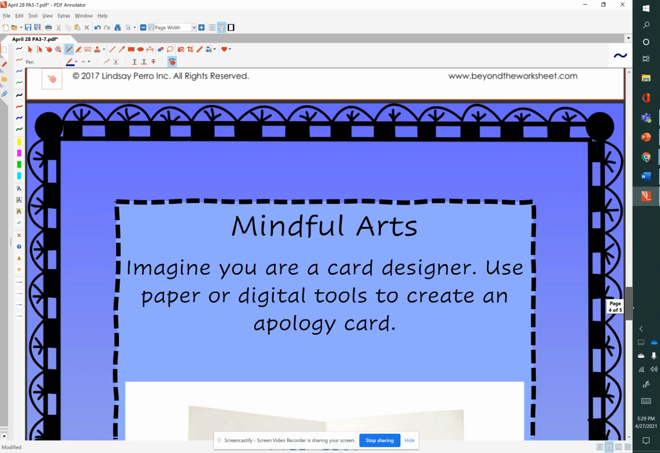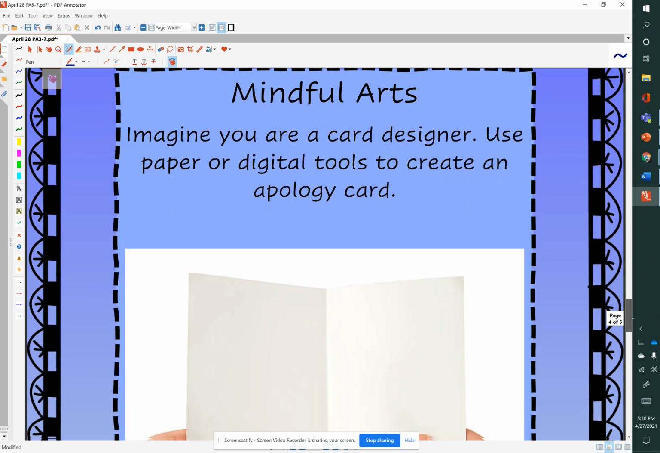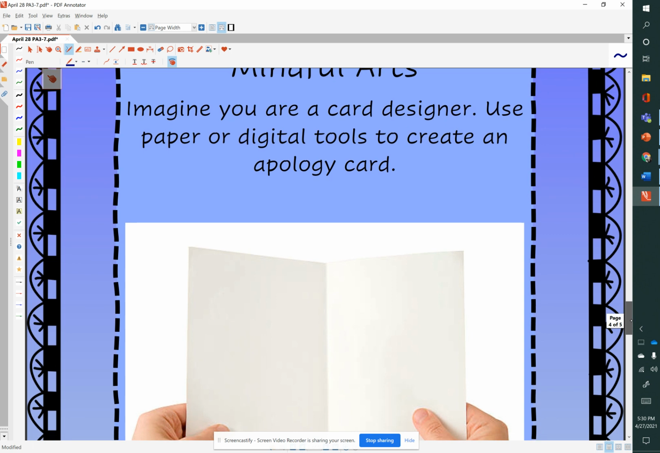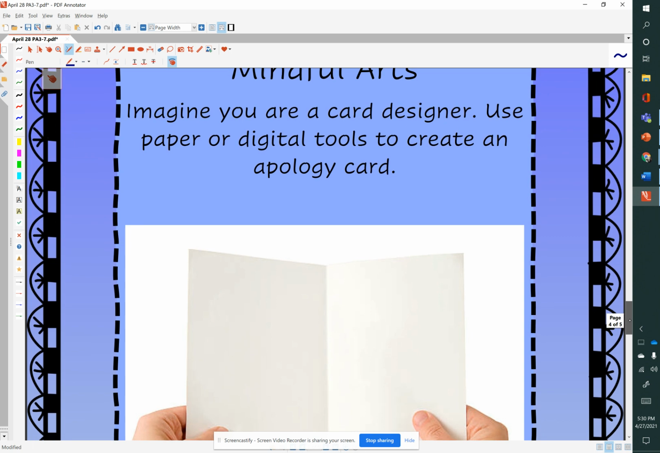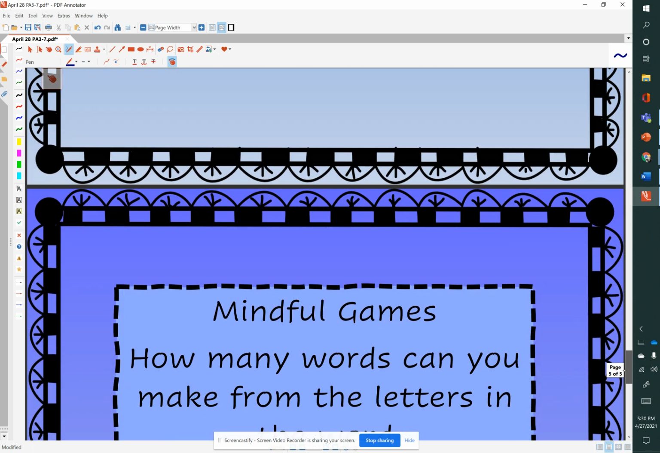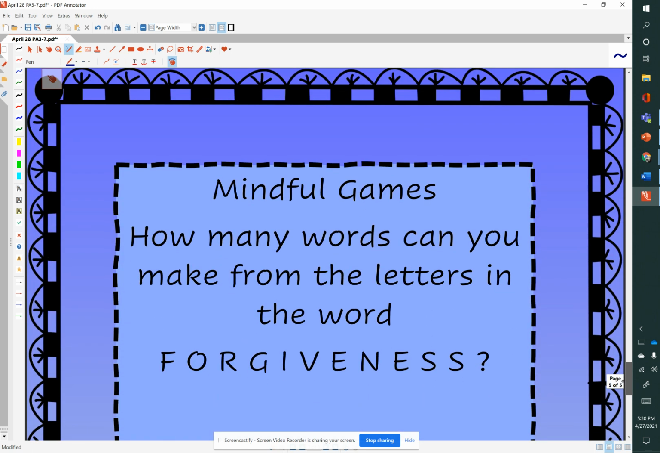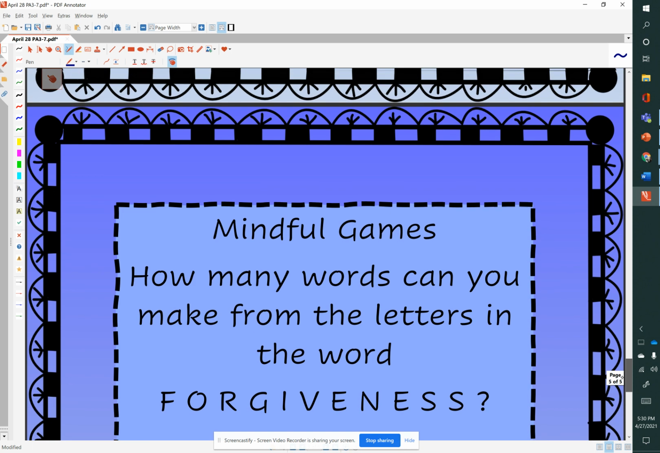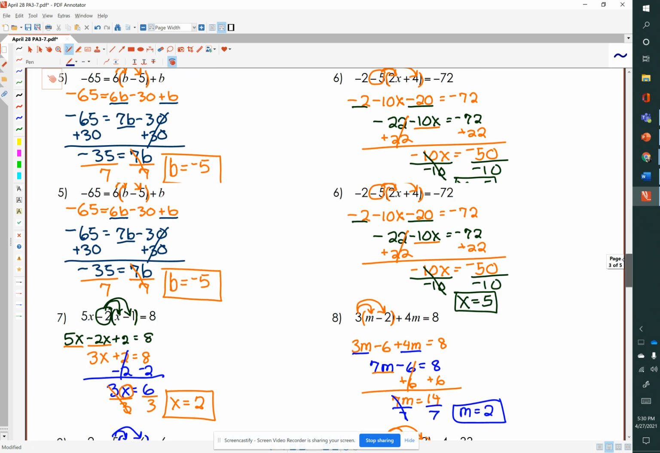You have a little extra. Because we're talking about apologies today and forgiveness, you can make an apology card to apologize for someone, or you can find words from the letters in the word forgiveness. Thought those would be fun for you.